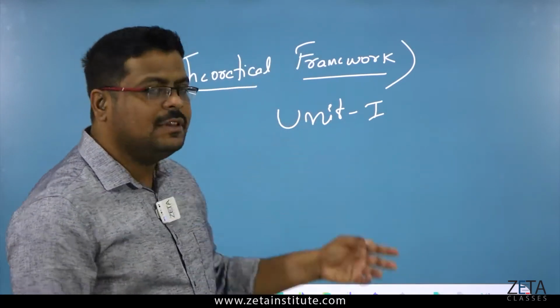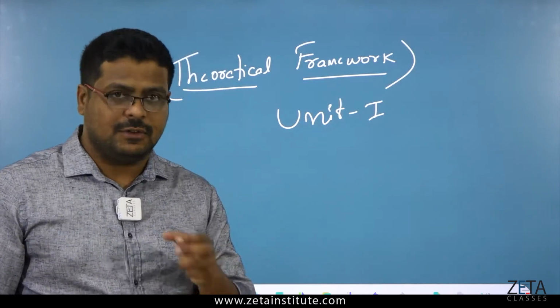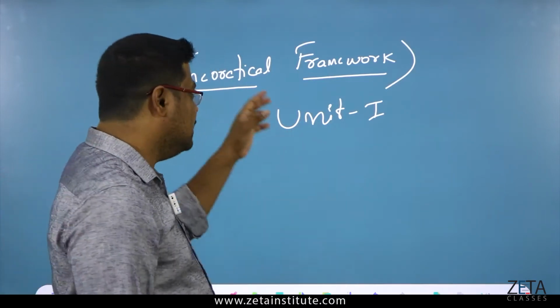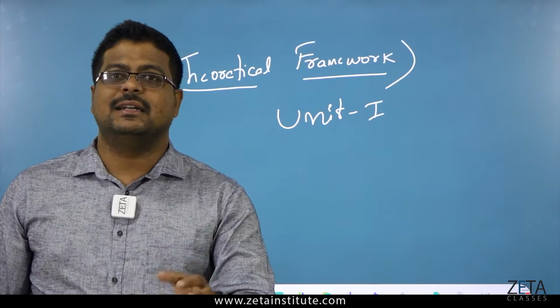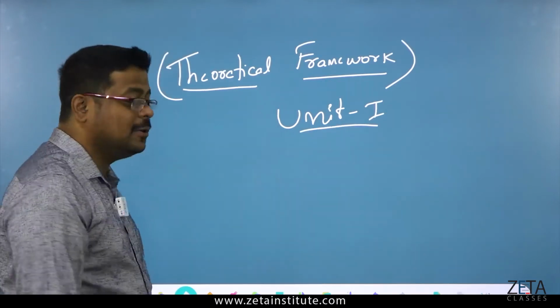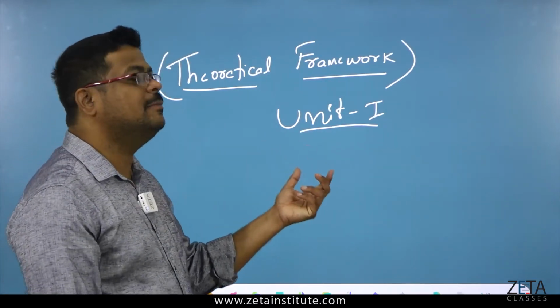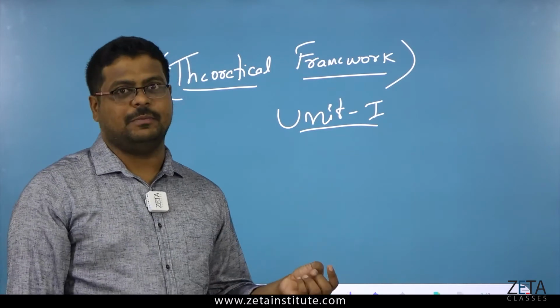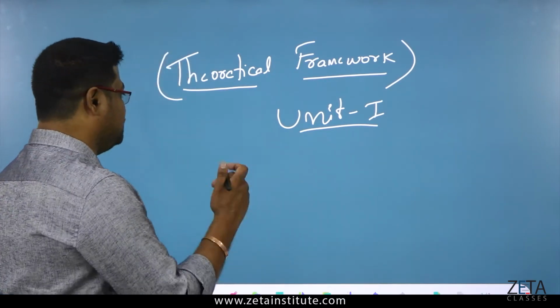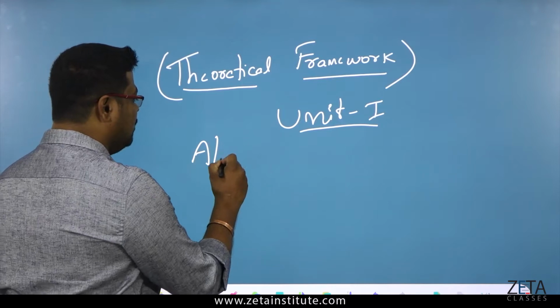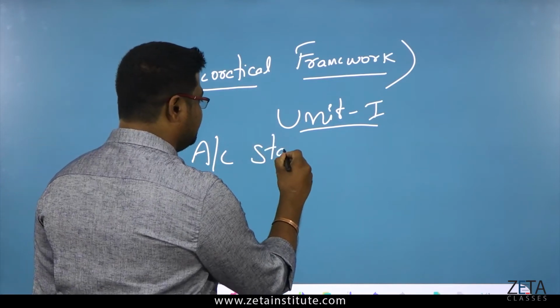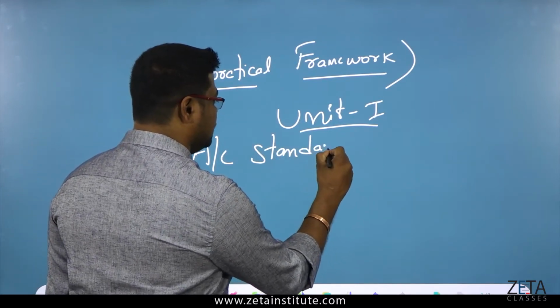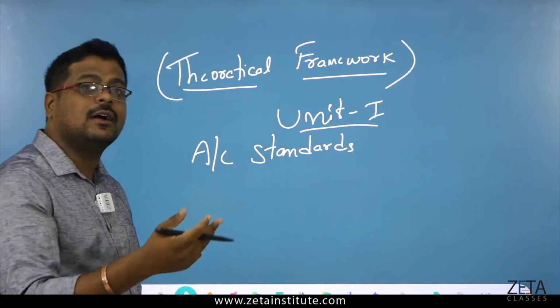So we will start with Unit 1 for your grade 11th accountancy, with the first chapter called theoretical framework. Here I said that we will be looking at a few topics. The first topic, we should know what you mean by accounting standards.